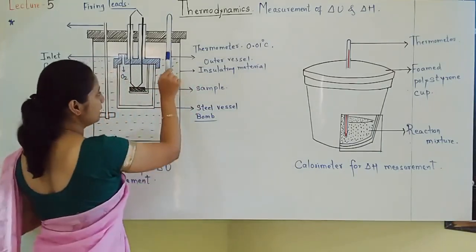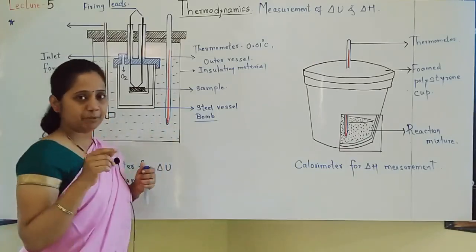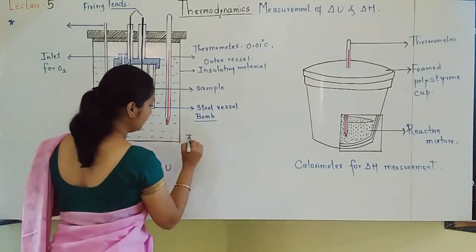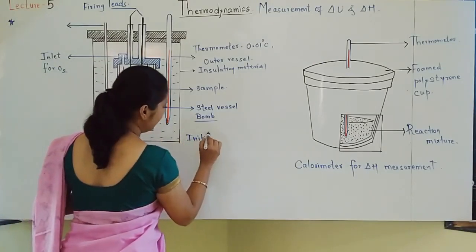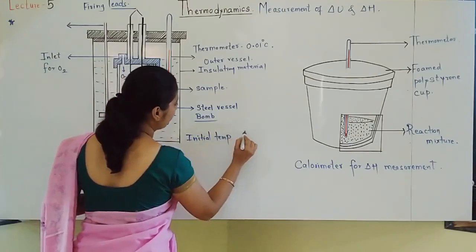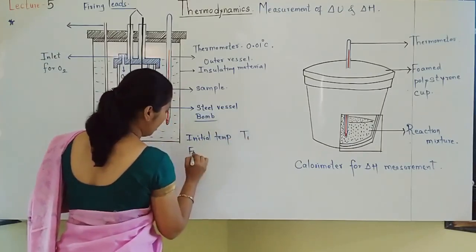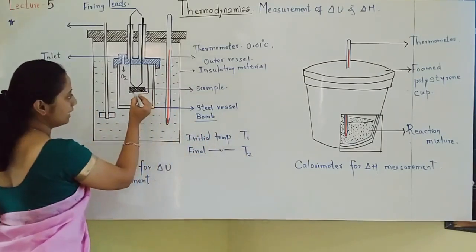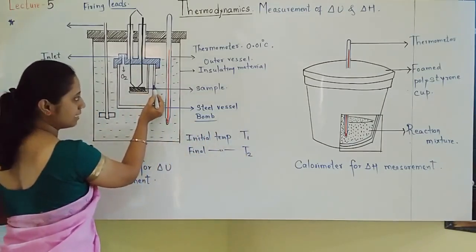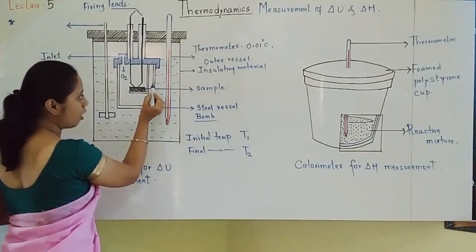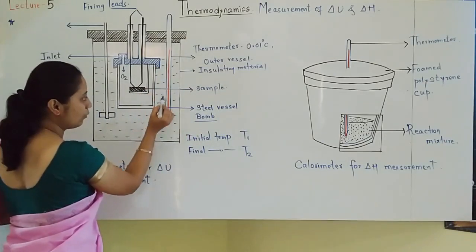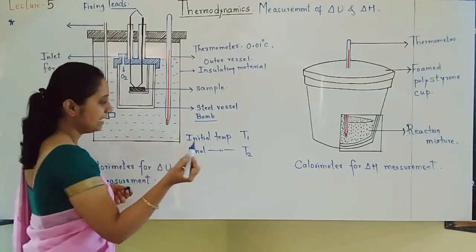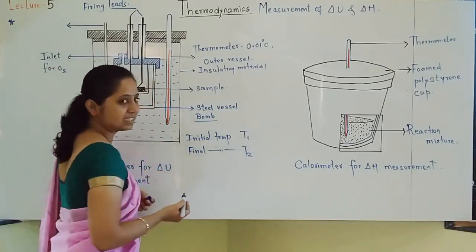So this thermometer is dipped here. Before burning of the substance, the initial temperature of water is measured. Imagine that the initial temperature of water is T1. After that, the substance is burnt, heat will be given out, and heat will be absorbed by the steel vessel. The steel vessel becomes hot and its heat will be absorbed by the surrounding water, and that's why the surrounding water's temperature increases. Let us imagine that the final temperature is T2.